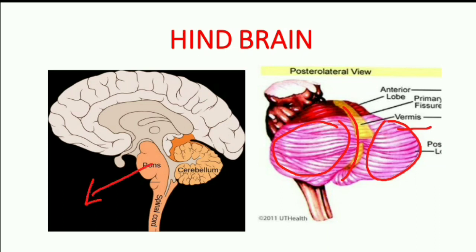This is the pons. Pons means bridge. It relays signals between the cerebellum, spinal cord and midbrain. It controls the respiration and sleep cycle. That is the important function of the pons. This part is the medulla oblongata. It connects the spinal cord with the various parts of the brain. It acts as cardiac center, vasomotor center and respiratory center because it controls the heart beat rate, contraction and relaxation of vessels, and the respiration cycle.